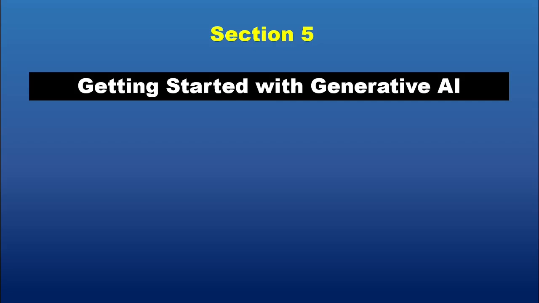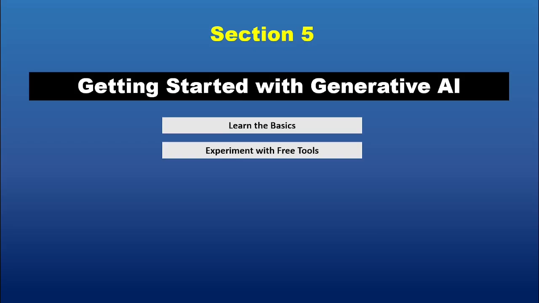Section 5. Getting started with generative AI. Now that you understand what generative AI is and why it matters, how do you start learning and experimenting? Here's a simple roadmap. 1. Learn the basics. Familiarize yourself with programming languages like Python and foundational concepts in machine learning. Online platforms like Codecademy or Khan Academy are great starting points. 2. Experiment with free tools. Tools like ChatGPT, DALL-E, and Runway ML allow you to explore generative AI capabilities without requiring in-depth technical knowledge. Try generating text, creating images, or composing music.